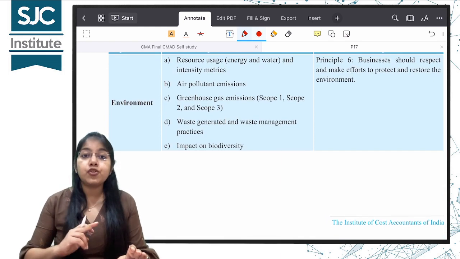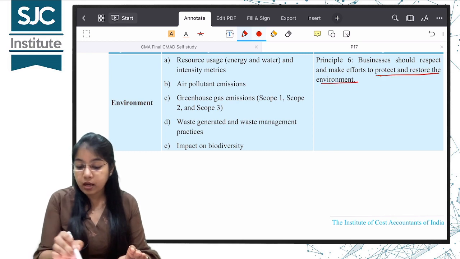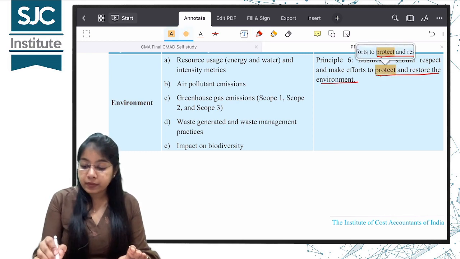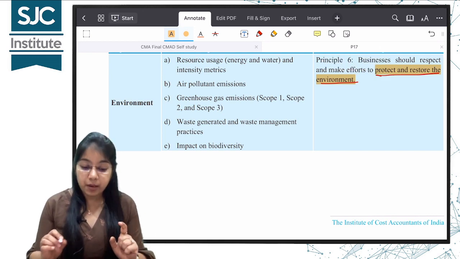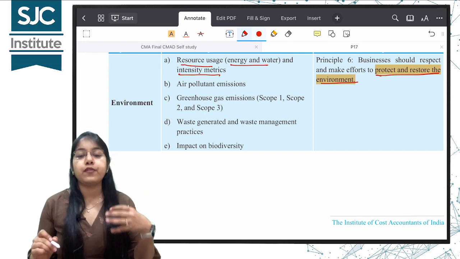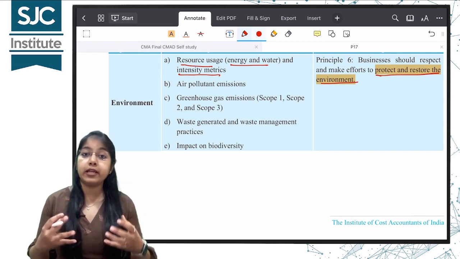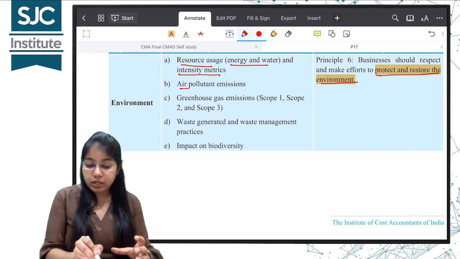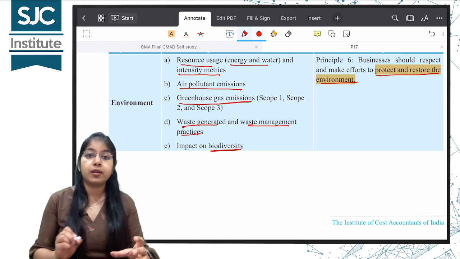Then next is environmental aspect. This principle we just read that businesses should respect and make efforts to protect and restore the environment. पढ़ा था ना अभी हमने RBC guideline में. Yes, so based on this principle, the disclosure requirement related to environment is resource usage, energy and water, and intensity metrics. How many watts of energy or how many kiloliters of water, horsepower, all these are utilized in the company. Air pollutant emissions, greenhouse gas emissions, waste generated and waste management practices, the impact on biodiversity.